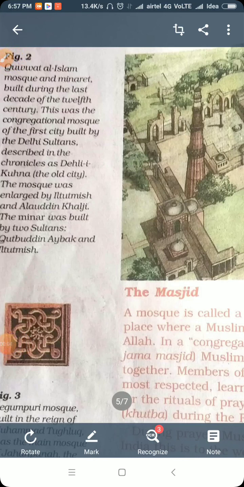Okay, the first picture is given before you. The map of Delhi is given. Like you can see the Qutub Minar and other pictures simultaneously is given. So let's begin. Whatever figure 2 says about that,